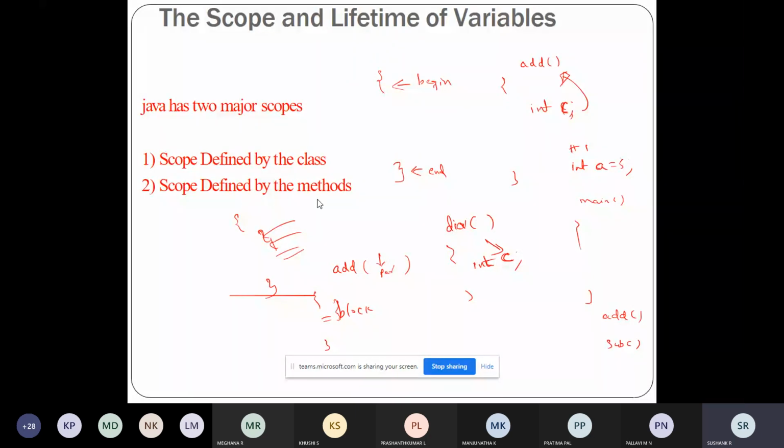As a general rule, the variables that are declared inside the block, for example integer k, will not be accessible outside it. I cannot access k is equal to 5 from here. I'll get an error because the scope of this variable is within the block itself.